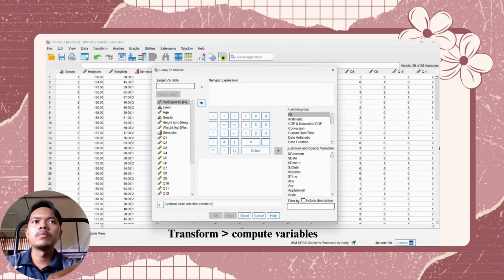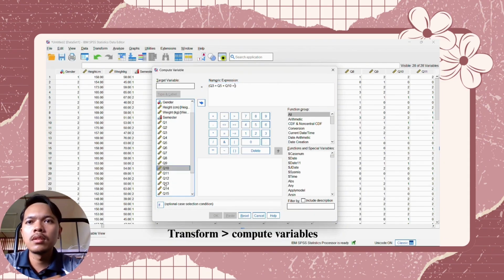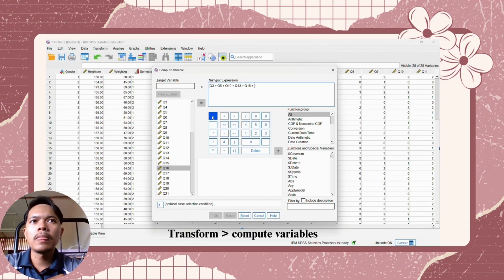First thing first, we will compute the variable. The first target variable is the depression scale. For the numeric expression, we will put Q3 plus Q5 plus Q10 plus Q13 plus Q16 plus Q17 and plus Q21 and then multiply by 2. After we are done inserting the numeric expression, then press OK.